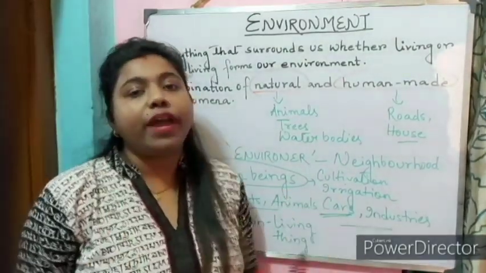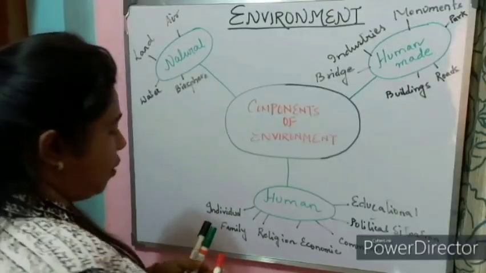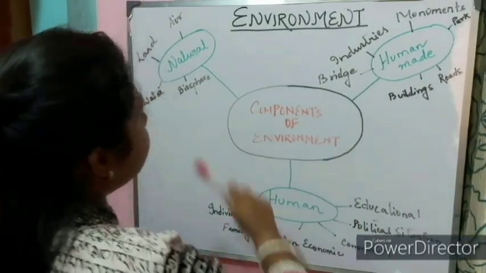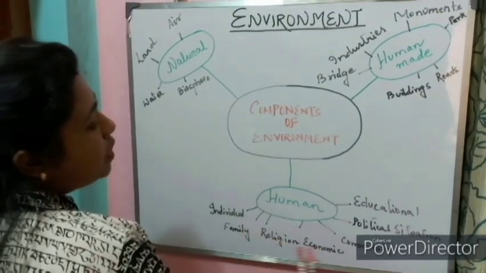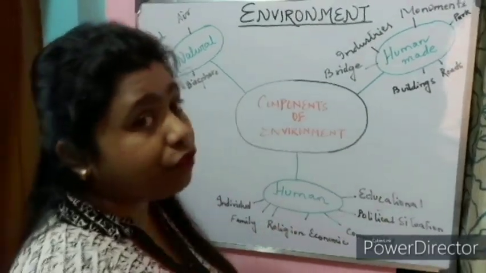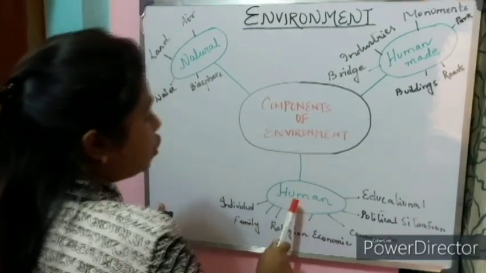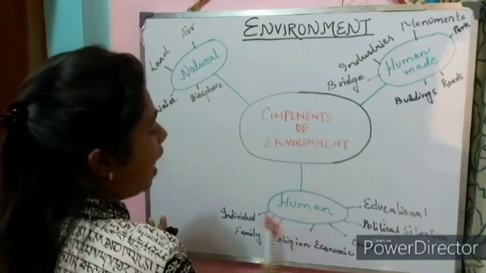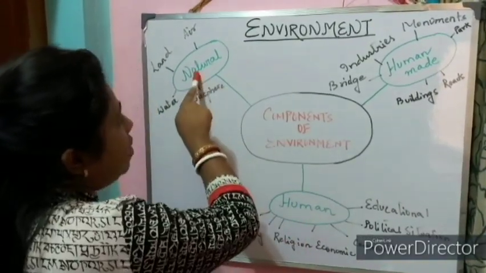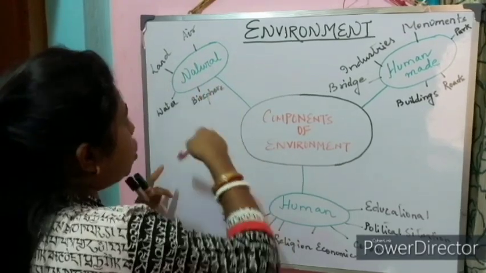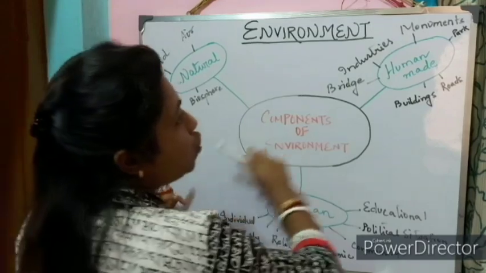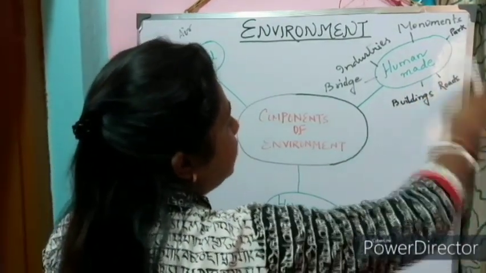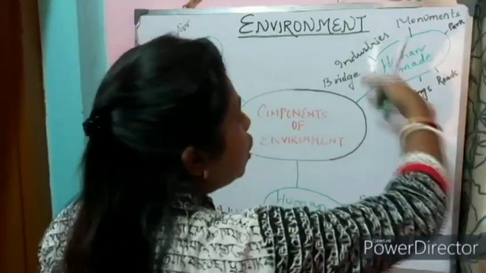Now let us move ahead with the components of environment. The components of environment are natural, human-made, and human. Now human is a very important component of environment. Why? Because human beings are actually modifying the nature, that is the natural components, and then they are converting them into the human-made, that means the things which are created by the human being.